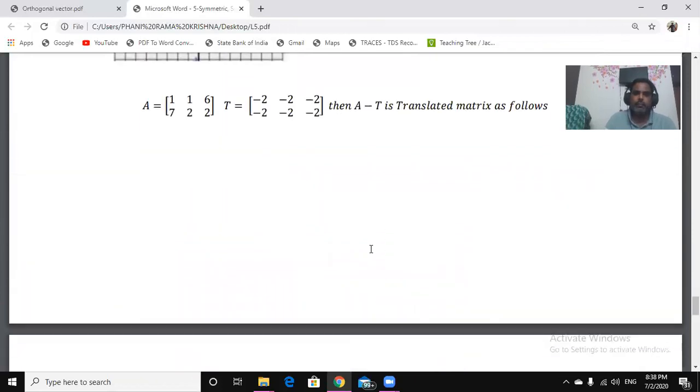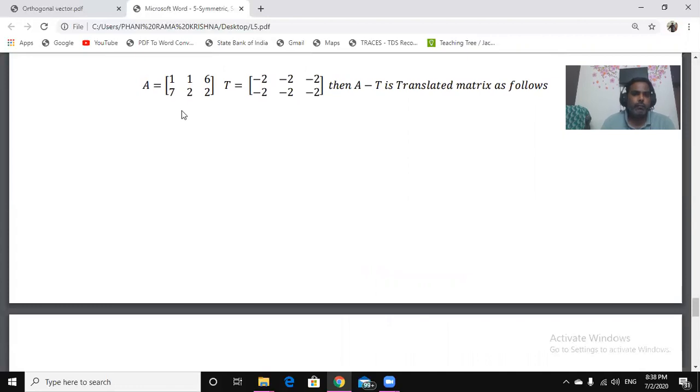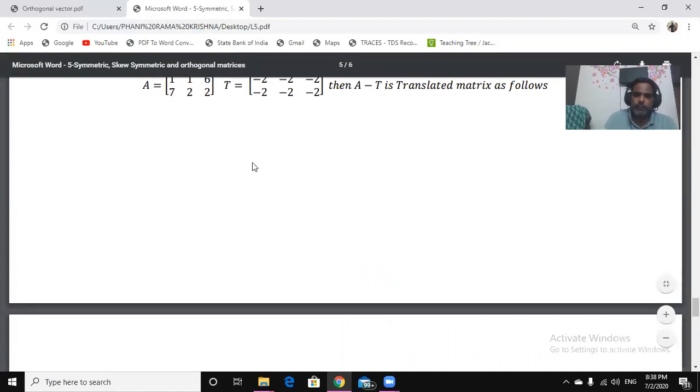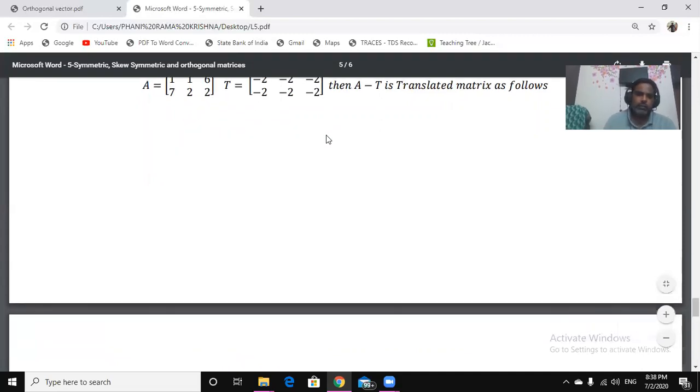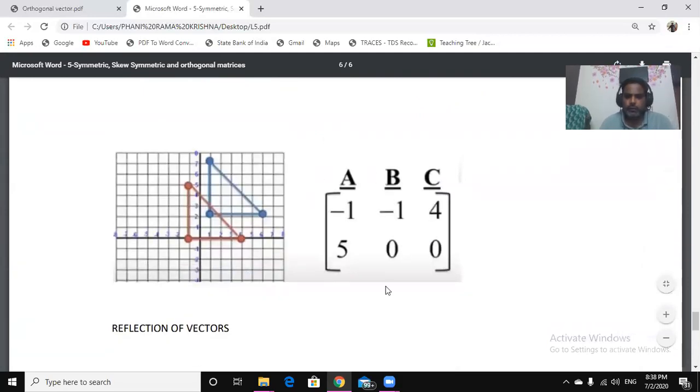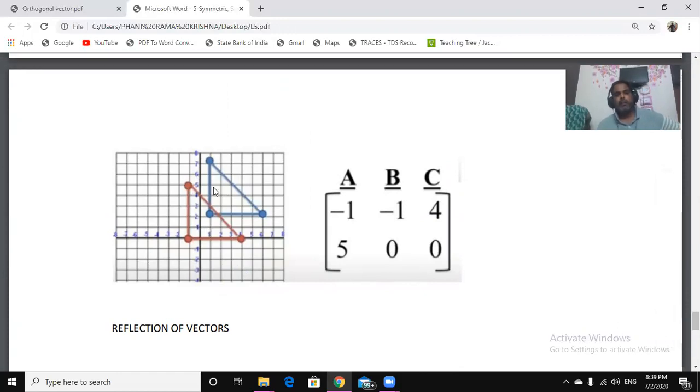Look at A plus T now: 1 minus 2 is minus 1, 1 minus 2 is minus 1, 6 minus 2 is 4, 7 minus 2 is 5, 2 minus 2 is 0, 2 minus 2 is 0. This is the new matrix. These are the new vertices: minus 1, 5; minus 1, 0; 4, 0. Now this blue triangle is translated to the red triangle. That means the vectors have changed their position. So this is called translation.